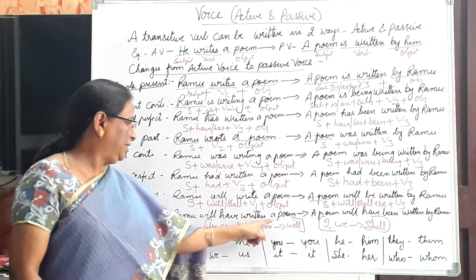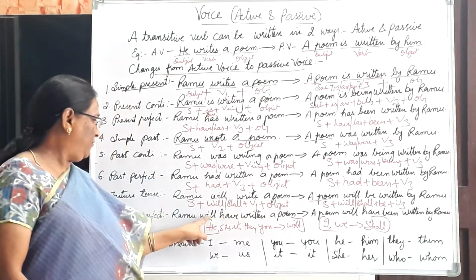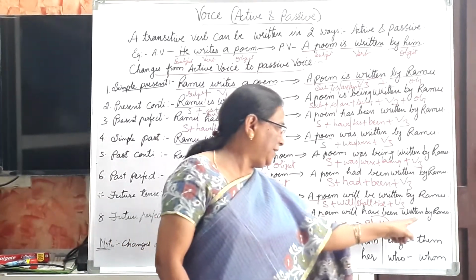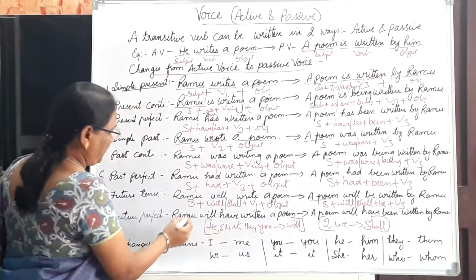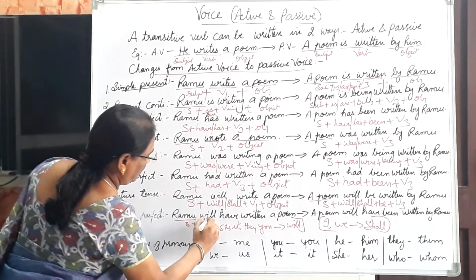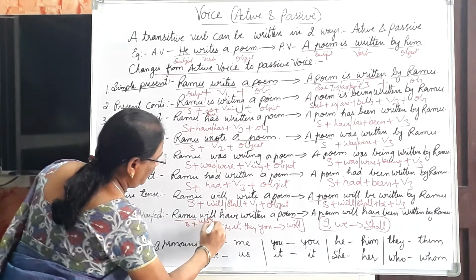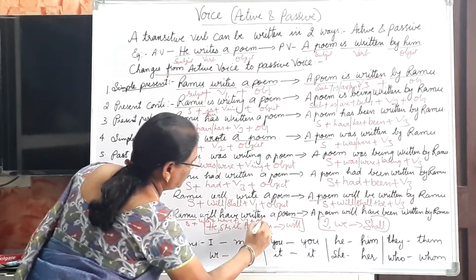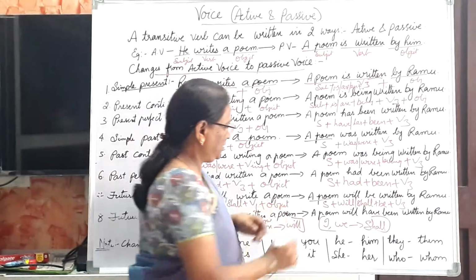Ramu will have written a poem. A poem will have been written by Ramu. Subject plus will or shall plus have plus V3 plus object.